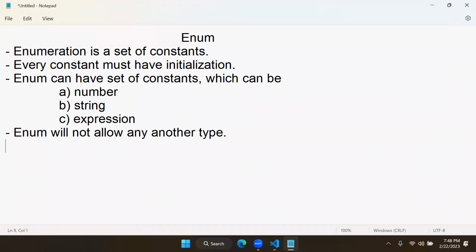The point is, in interviews they ask why we cannot have a Boolean type. Because enum cannot have a Boolean type. It can have string, it can have number, it can have expression, but you cannot have a Boolean type. Why?